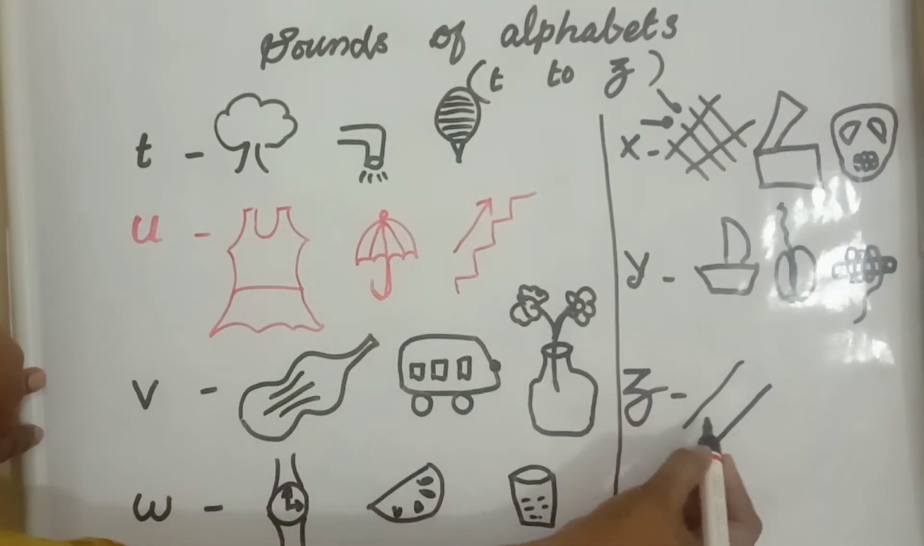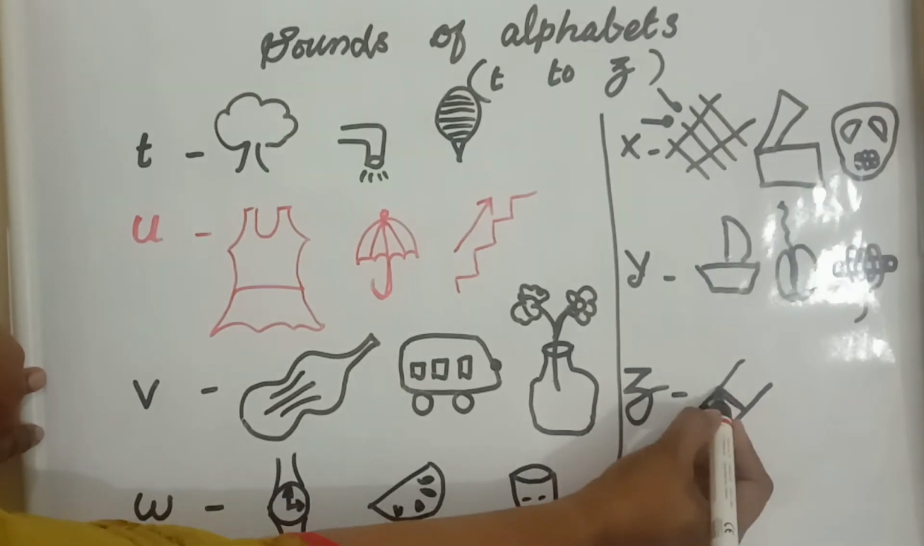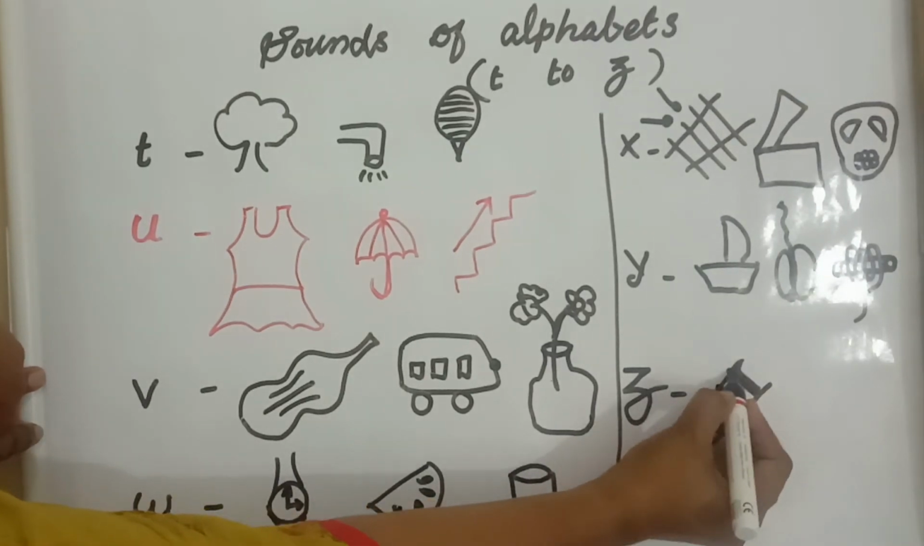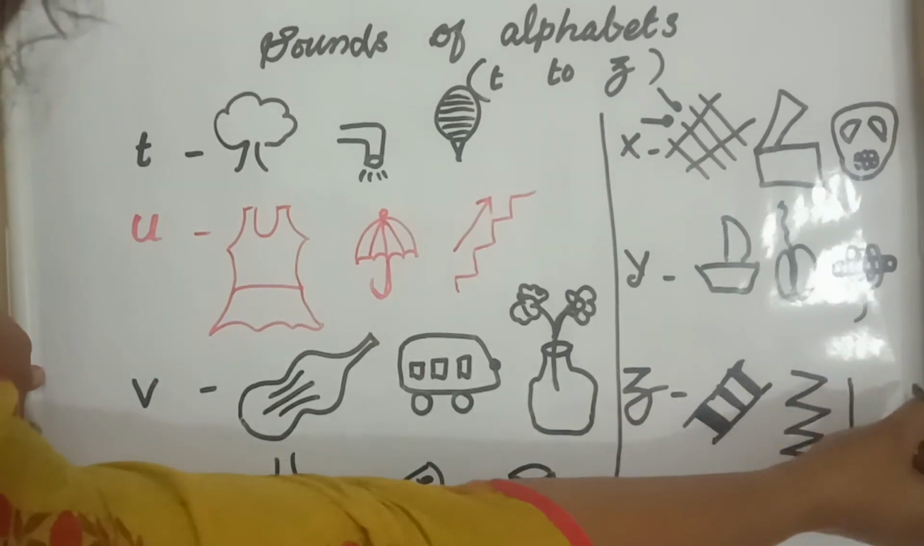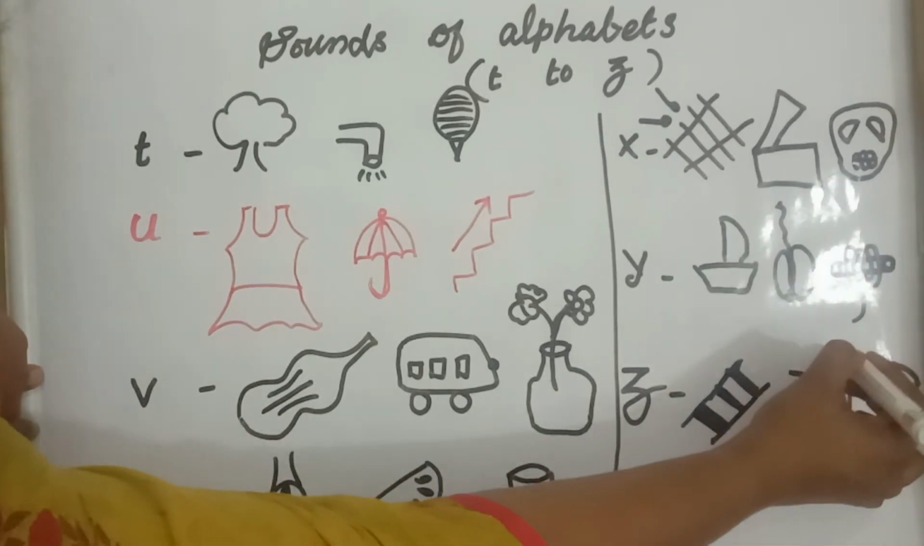Last letter is Z. It sounds as Z. Zebra crossing, zigzag, zoo.